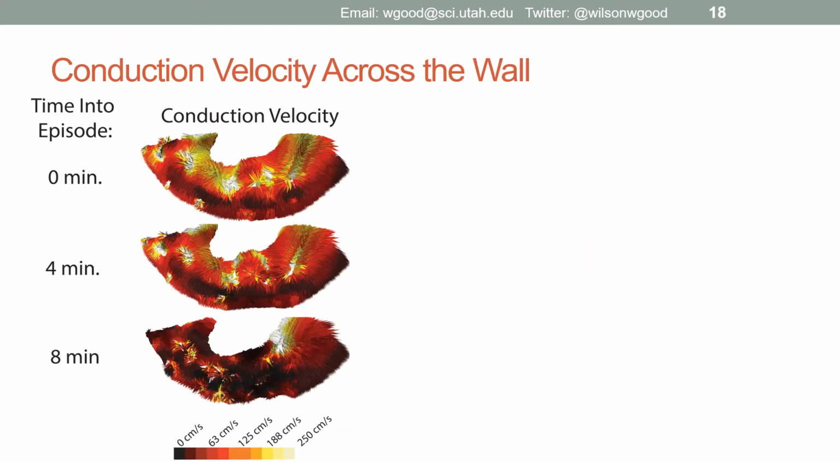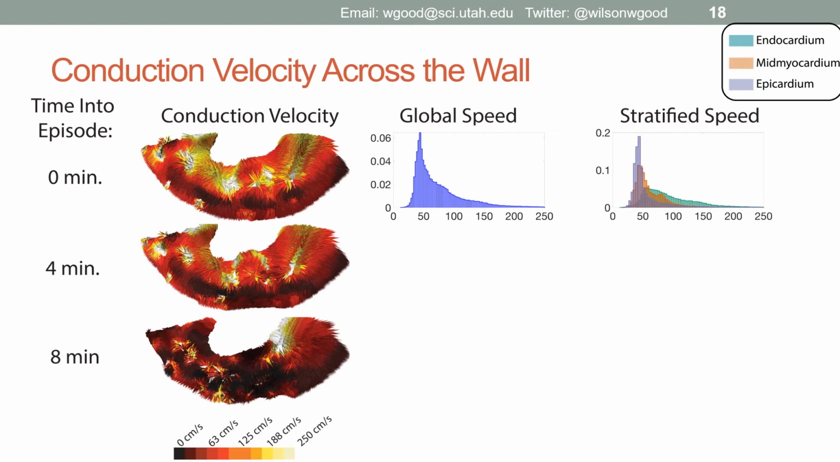Let us examine the distribution of speeds throughout the needle envelope during that same episode. At the beginning of the ischemic episode, the global speed distribution shows that the bulk of the envelope is propagating at around 50 centimeters per second. But there is a sizable portion of the needle envelope that's propagating at speeds faster than that.